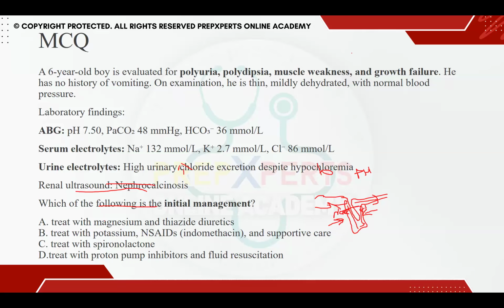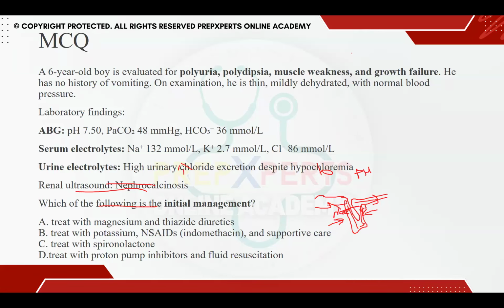What is this particular condition? There is a metabolic alkalosis going on. Very good, doctor. This is Bartter syndrome. So understand, in alkalosis, always remember two conditions in the pediatric population. They usually come up with failure to thrive.